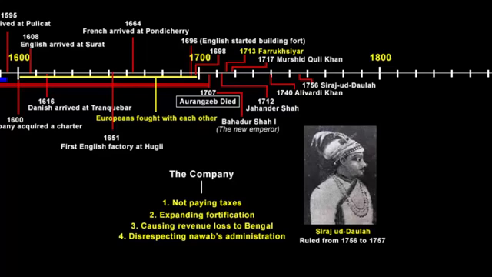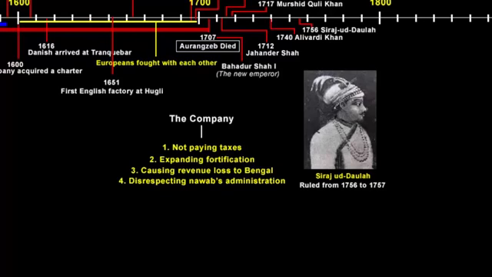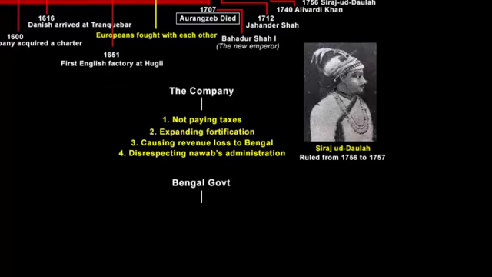Till now we have heard the Nawab's side of the story, and as usual every story has 2 sides. So now let's hear what the company's justification to these allegations were. The company said that the unjust demands of the Bengal government were ruining the trade of the company, and trade could flourish only if the duties were removed.